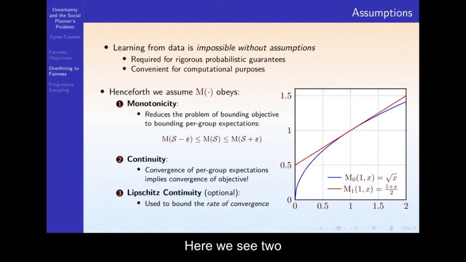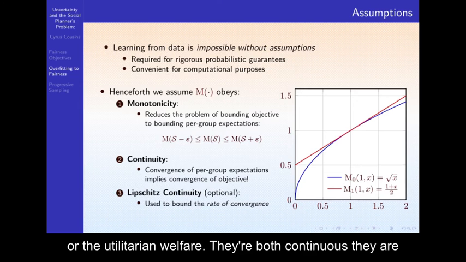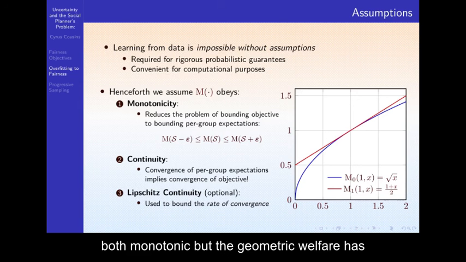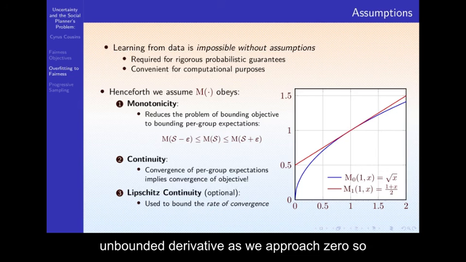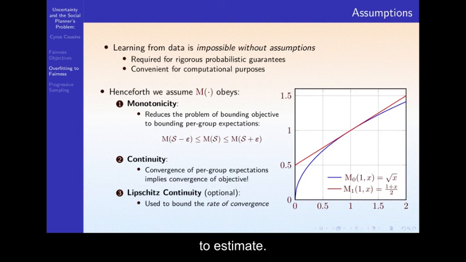Here we see two welfare functions, the p equals 0 or geometric welfare, and the p equals 1 or utilitarian welfare. They're both continuous, they're both monotonic, but the geometric welfare has unbounded derivative as we approach 0, so it is not Lipschitz continuous, making it harder to estimate.